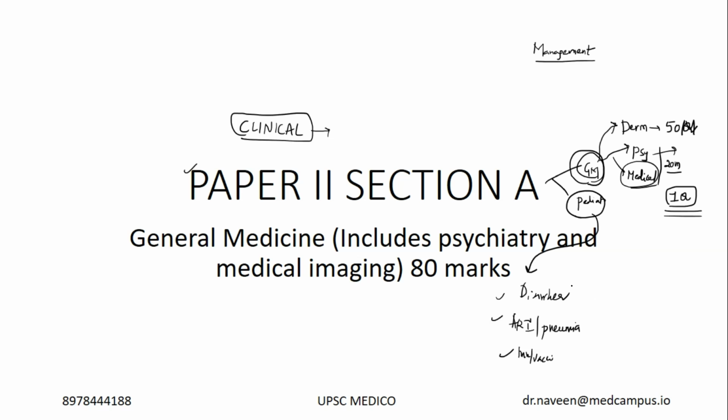But this year they went into such details. Instead of asking a core diarrhea question on plan A, B, C management, they asked a question on dysentery. They have given a clinical scenario on dysentery and are asking you the management aspect. Similarly, there is a question on ARI pneumonia. It's predictable, and there is a question on vaccination. But this time, they are asking definitions of herd effect. What is vaccine efficacy? All these words are common in the news these days, because there is so much development on COVID vaccines.